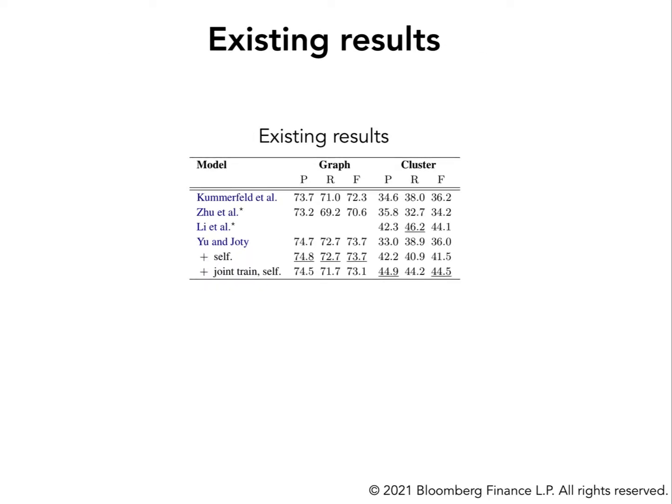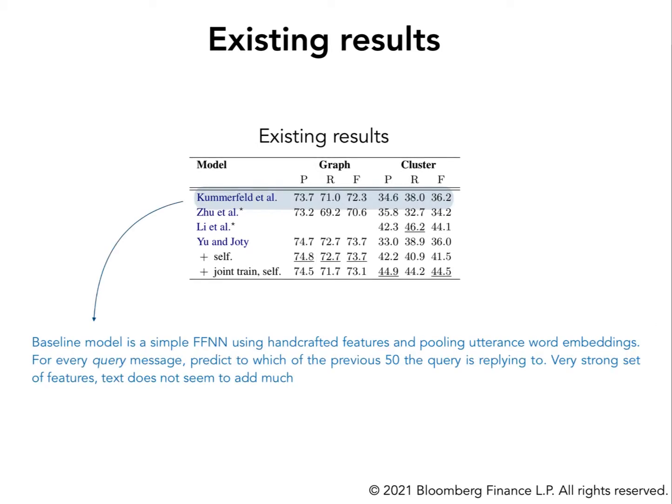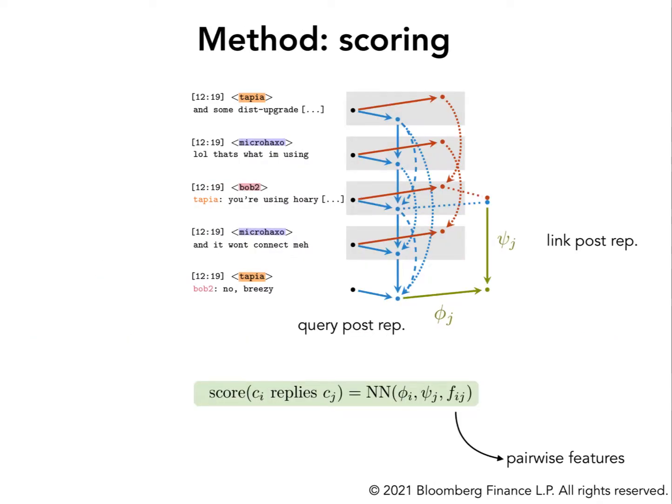So this slide shows the existing results, which are present in the literature, on this same dataset, and as you see, they are not really numerous. The baseline from the original paper already does quite well just by using a simple feed-forward neural network with handcrafted features and word embeddings as text representation. So a general conclusion of these results is that text seems to be of somewhat subordinate importance for the task itself. I will now present our methodology.